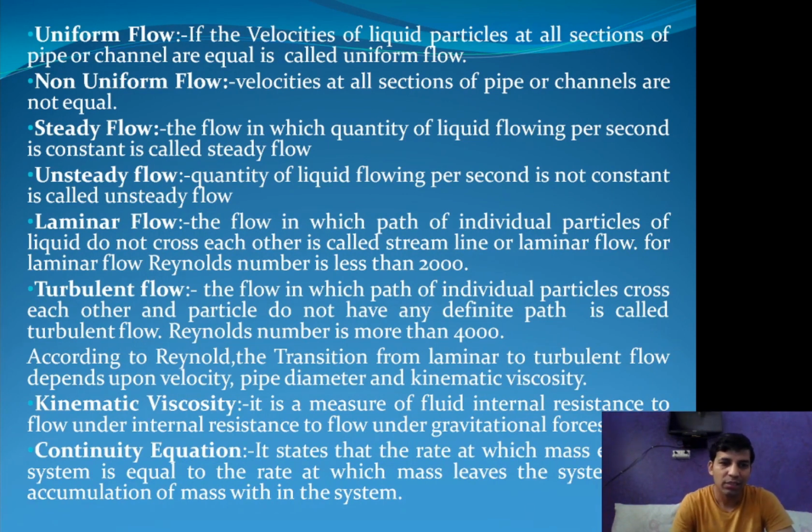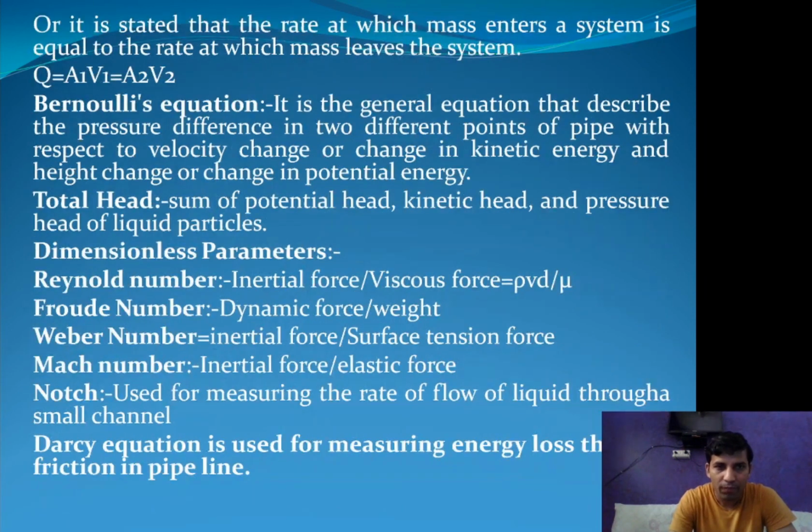That process is known as continuity, and it is good for incompressible fluid only. Okay, this equation is good for incompressible fluid. Or we can say that the rate at which mass enters a system is equal to the rate at which mass leaves the system, or Q is equal to A1 V1 is equal to A2 V2.